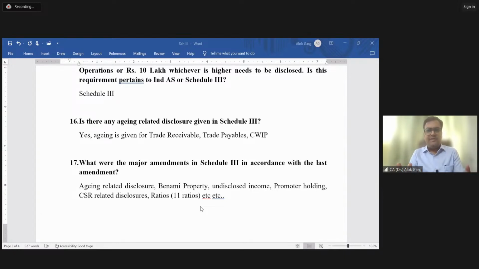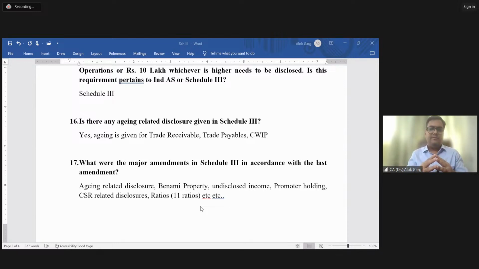Any question on Schedule 3, Division 2 to Schedule 3? So we started with Schedule 3, Division 1, Division 2, Division 3, right? Then we discussed the elements of financial statements and components of financial statements. Then I told you what guidance is available for those components of the financial statements. Then I briefed you on 17 questions, in which I also briefed you on Schedule 3. I showed you the Hindustan Aeronautics Limited annual report. Then I showed you the format of the balance sheet, the format of the P&L including other comprehensive income, and the format of the statement of changes in equity, right? We discussed rounding of provision.